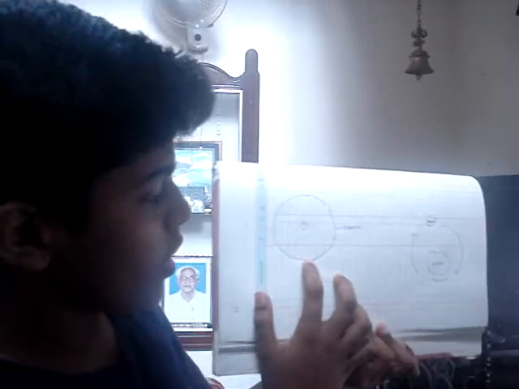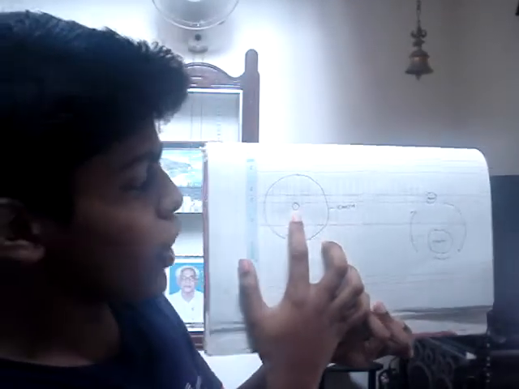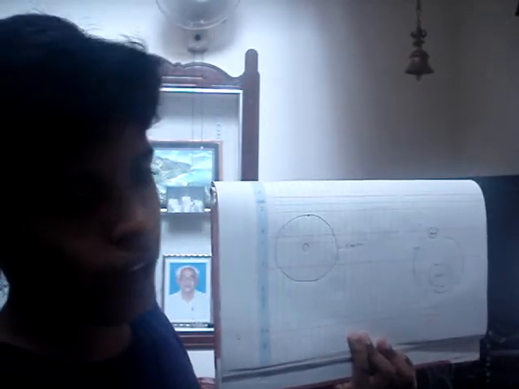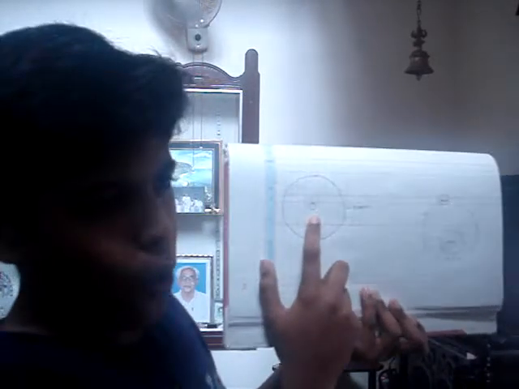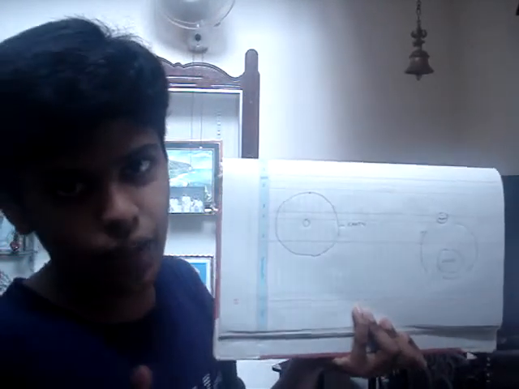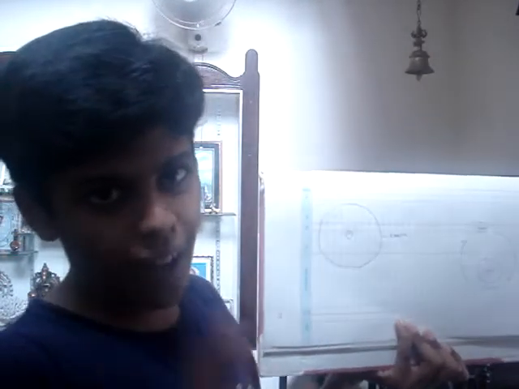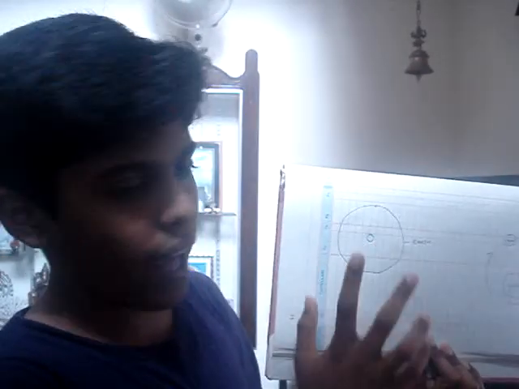This is a figure of the Earth, and this is the inner core of Earth. We know that the Earth is divided into crust, mantle, inner core, outer core, several divisions. So the inner core is always the center of gravity. We know that the center of gravity is always the inner core, or the interior of the Earth. So the inner core exerts the gravitational pull in all directions.